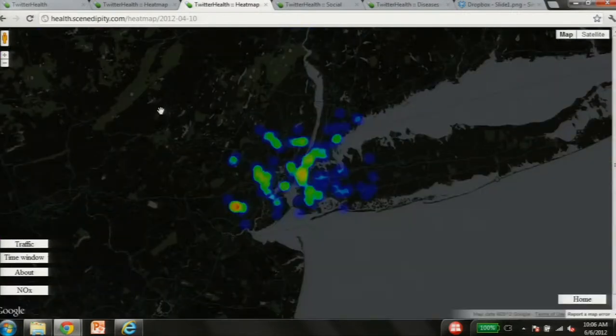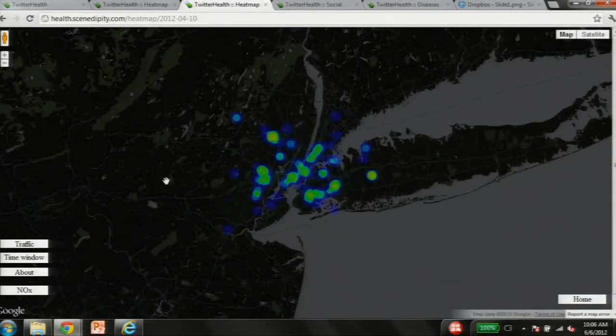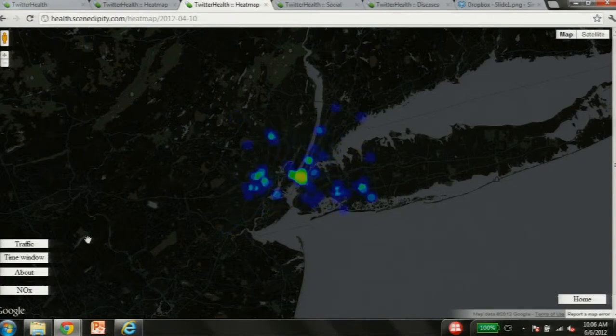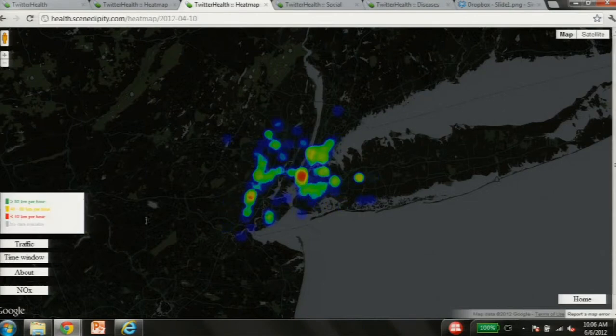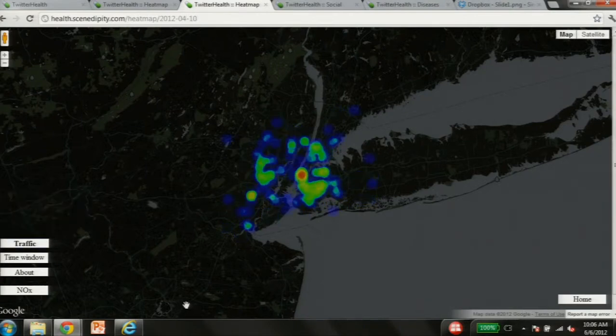So let's say we're interested in how traffic affects health. Is traffic a factor as a pollutant, or does it help spread the disease? We can overlay real-time traffic data from Google and then begin to inform our models.